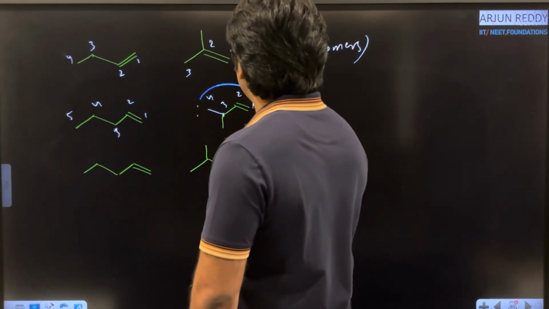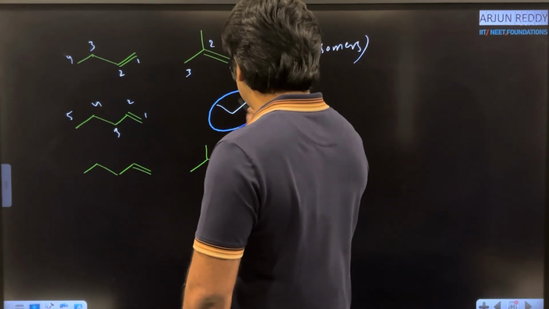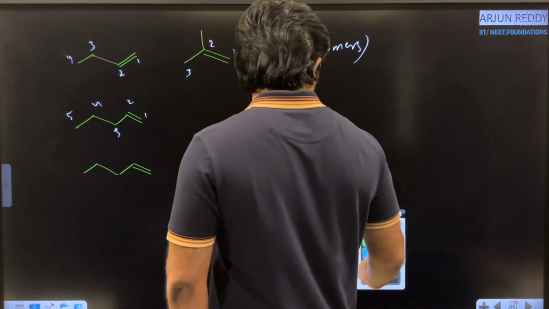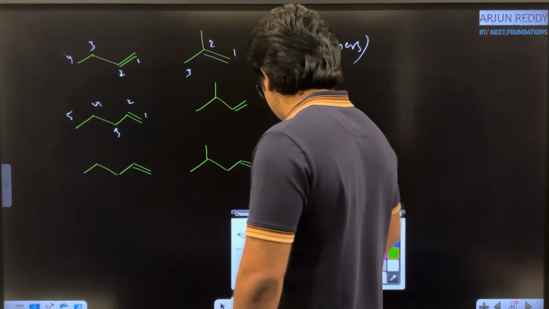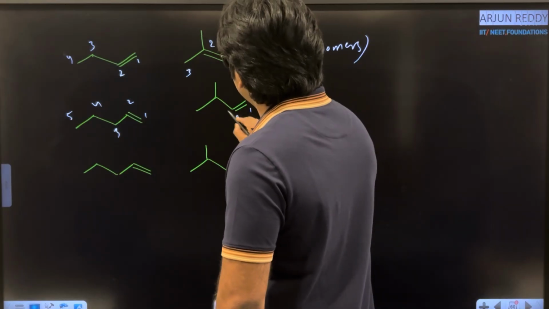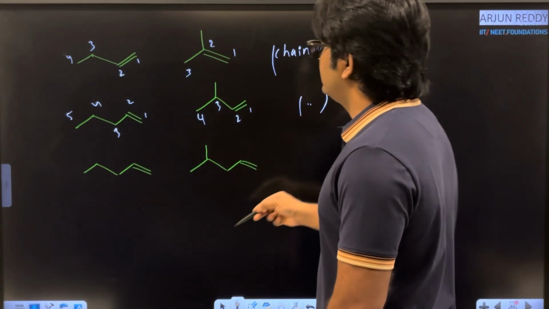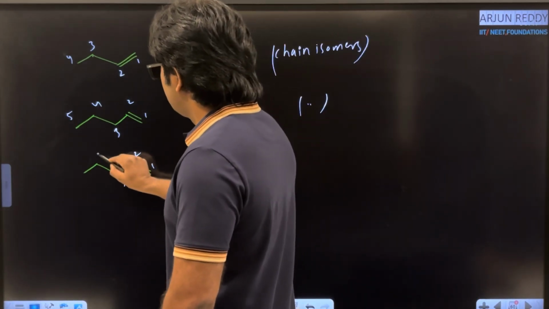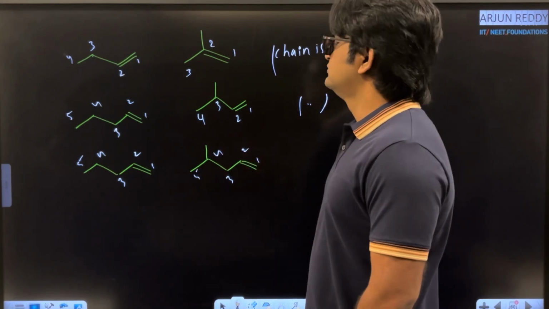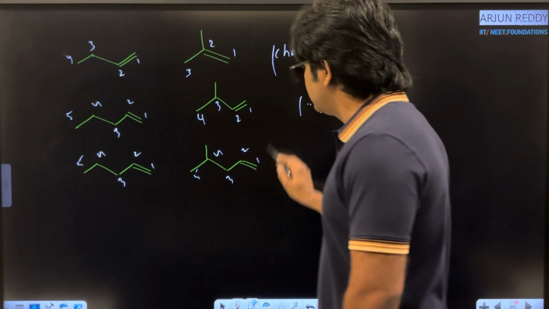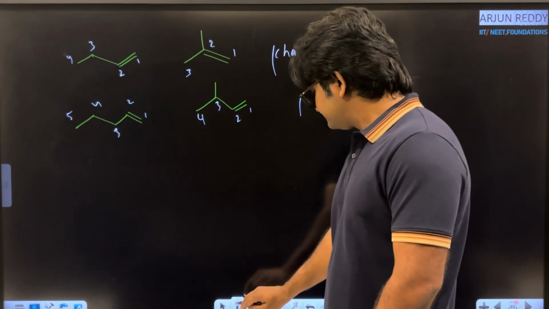One second. Let me write one. Yeah, with 4 carbons I am taking like this, and somewhere I am writing the methyl group. Yeah, this is my molecule. Here 1, 2, 3 and 4. Clear. Again, these two are what? Chain isomers. And come to this example. 1, 2, 3, 4 and 5. Yes, but here 1, 2, 3, 4 and 5. Okay, I repeated the same molecule. Please remove this example. Yes, these are the chain isomers, right?